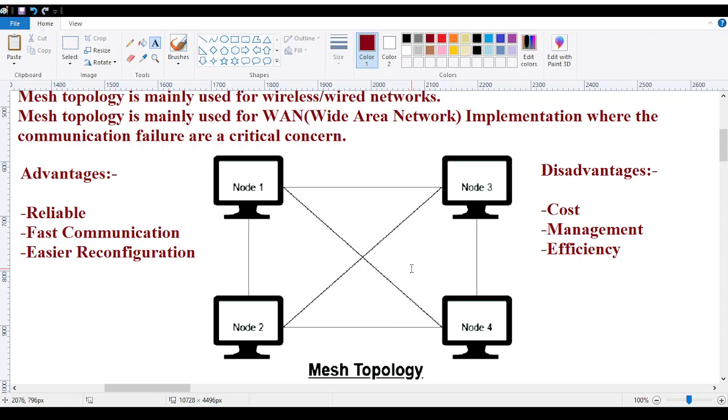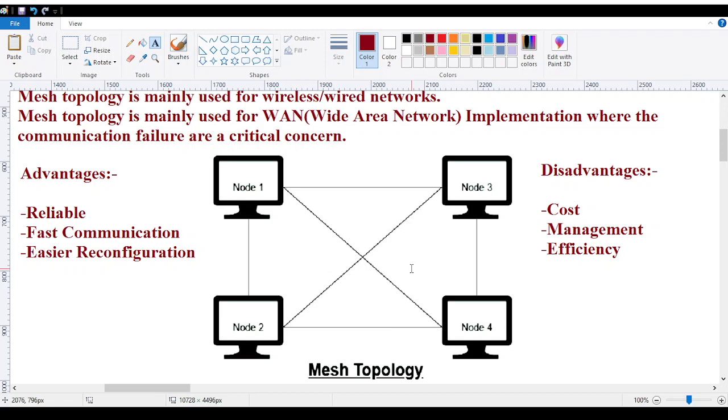In the same way, the management is difficult. If I give you five PCs connected with each other, and I say manage the data flow, manage the things, management is difficult over here. If a problem rises, there is difficulty in troubleshooting that as well.